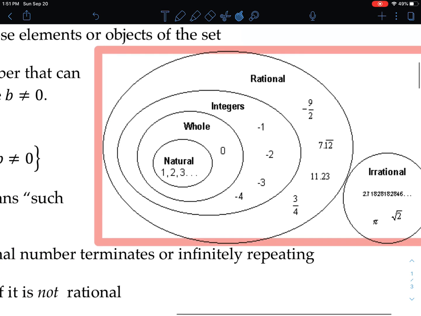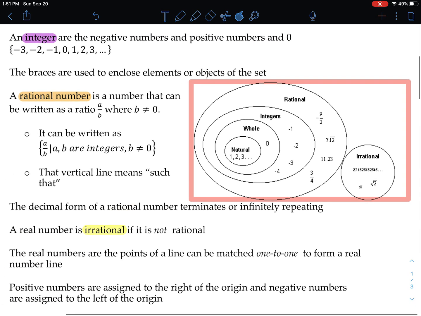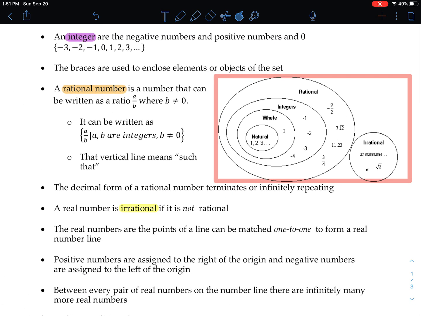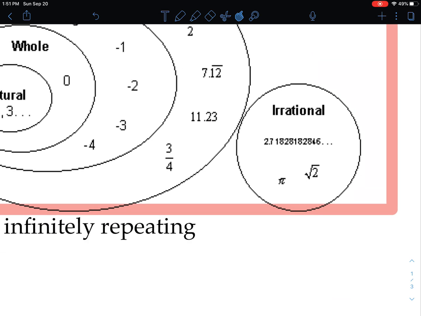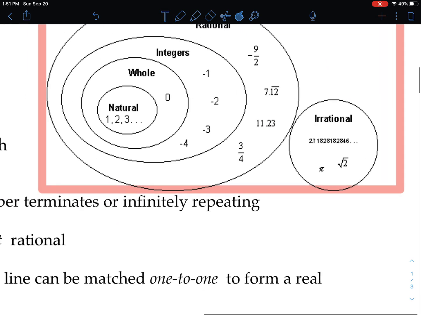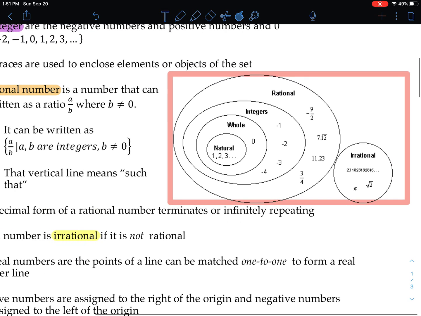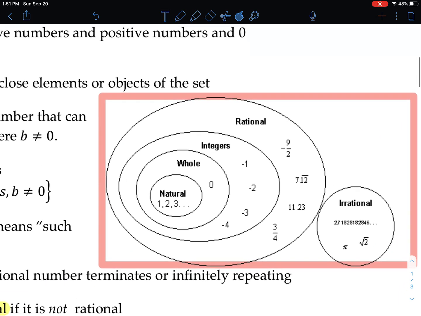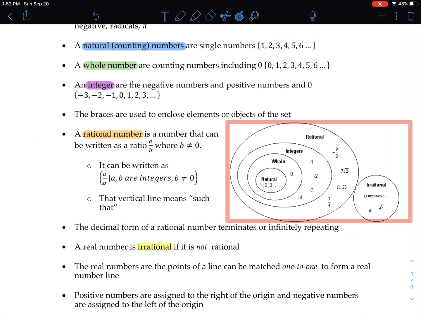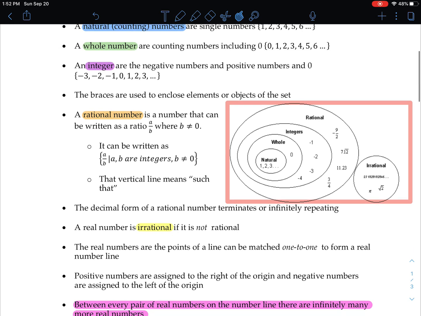And we can see that's everything that we have talked about: natural, whole, integers. That's all of those things. Still, all of that is still included in real numbers. Right? And then we could see irrational is everything that's not rational. So all these repeating decimals, pi, a radical that we don't know the answer to, those are all irrational, but they still fall in this full group called real numbers. That's everything. All of these things are real, and then there's specific categories. Irrational fall out of that group, but still real, and then everything kind of builds from natural upwards to rational.